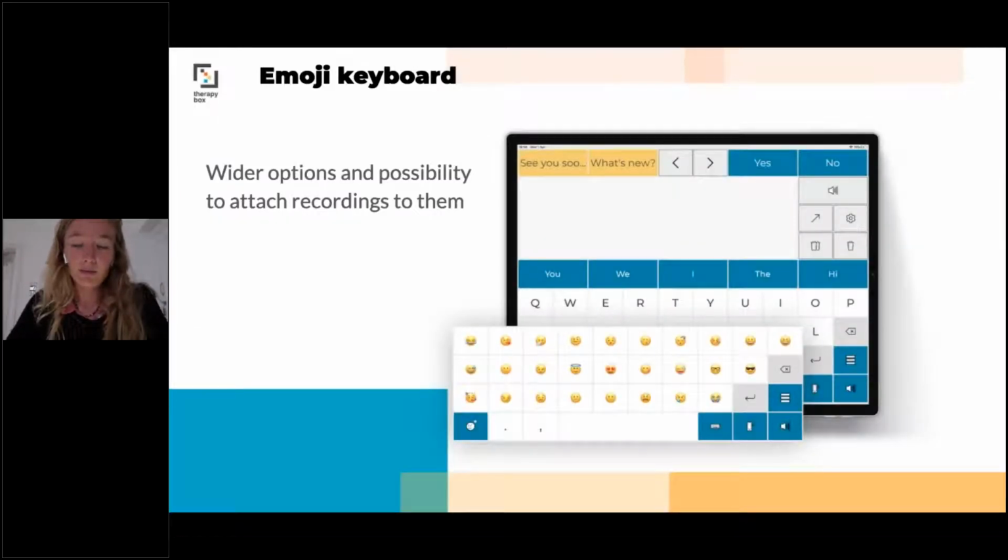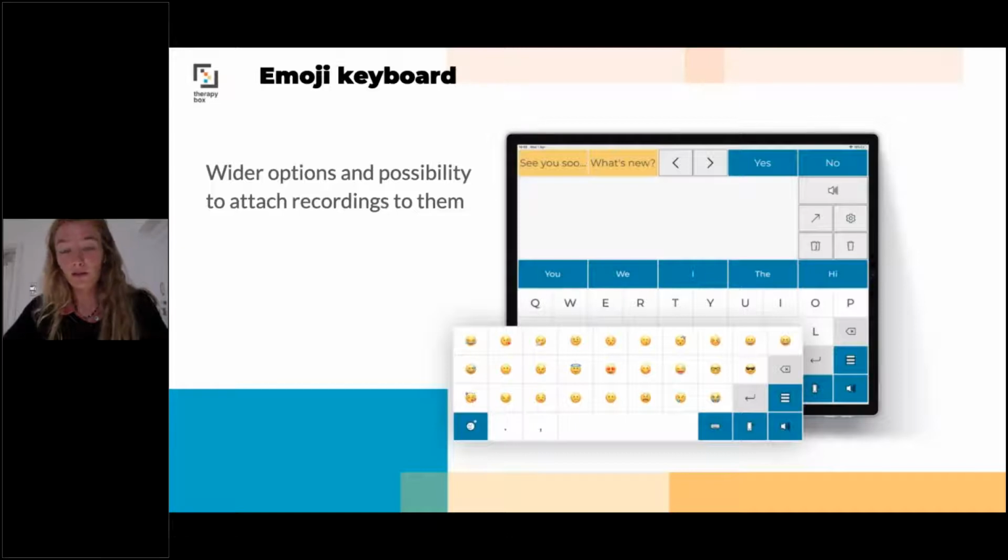Then the emoji keyboard. We realized while developing Predictable 6 that the emoticons that we had in Predictable 5 are one of the most popular features that we offer. Quite surprisingly, because at first we were actually thinking about removing the emoticons.